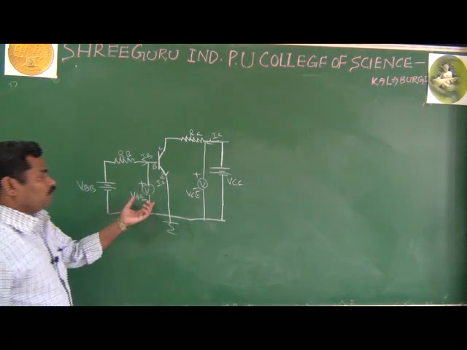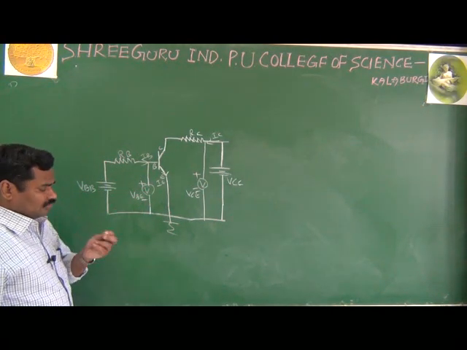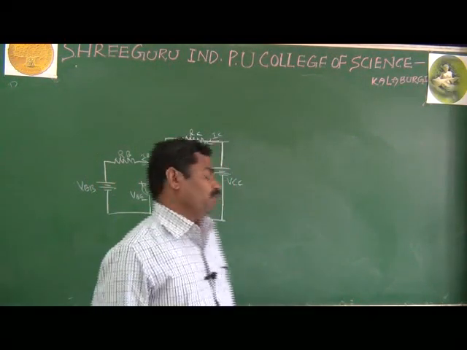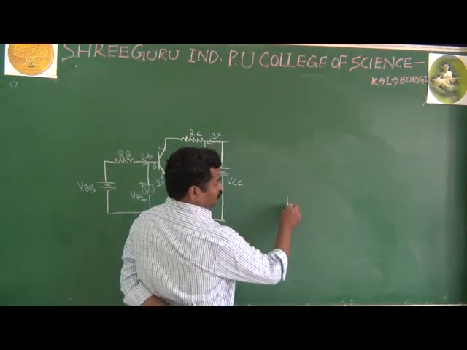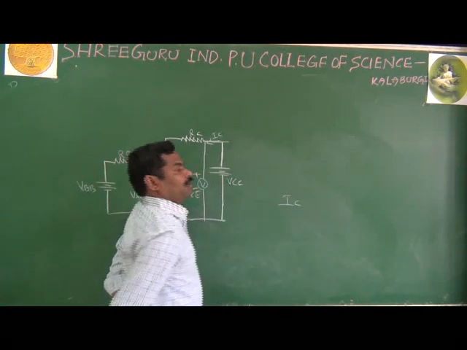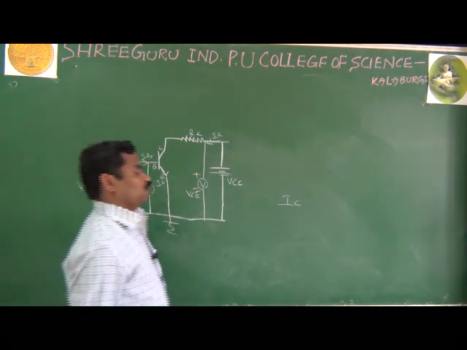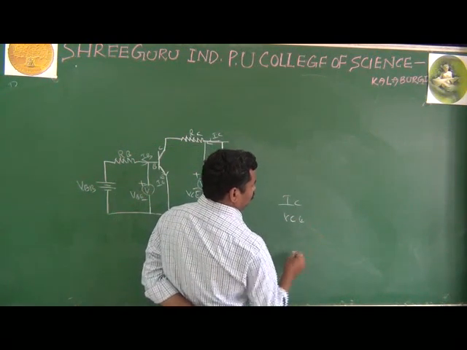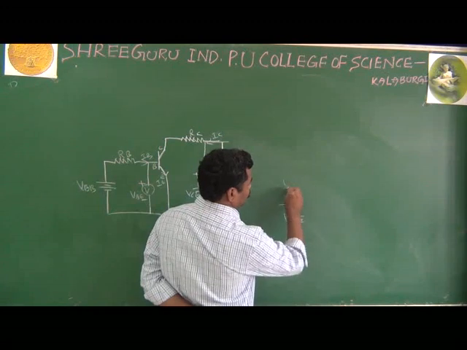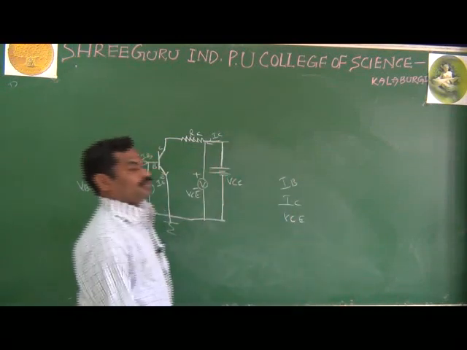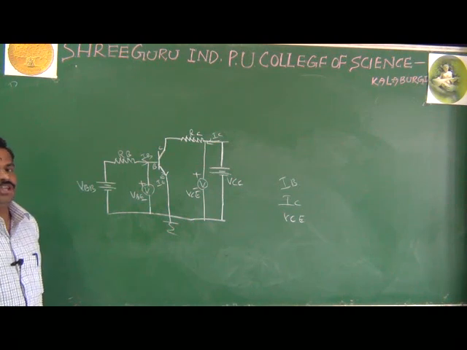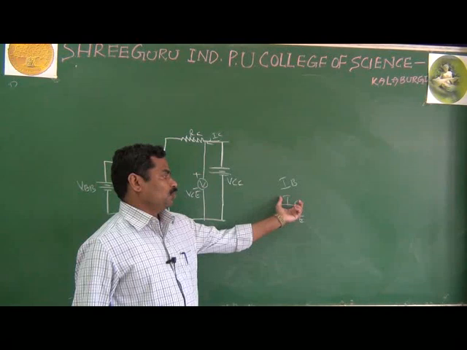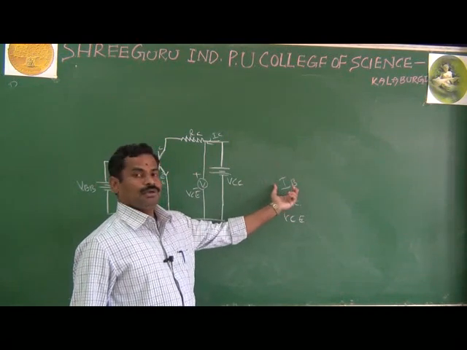First you have to draw the diagram, and next, to find the DC load line, what do we want? We want the output current IC. Also we want the output voltage, that is VCE, and also we want the input current IB. To draw the DC load line, we require the output voltage, the output current, and also the input current.